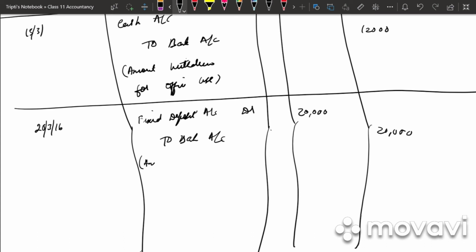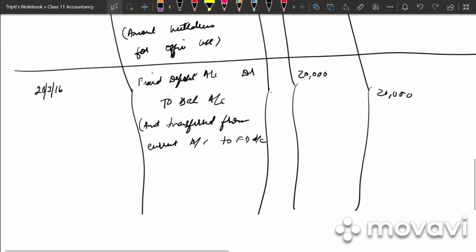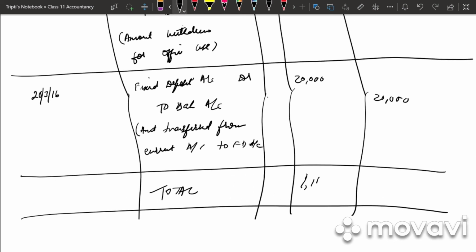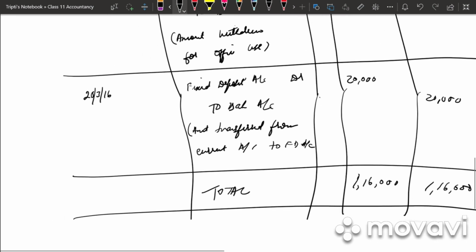Amount transferred from current account to fixed deposit account. Please write down the full form and not short forms. Then what is the total at the end? Debit is 1,16,000, credit is 1,16,000.